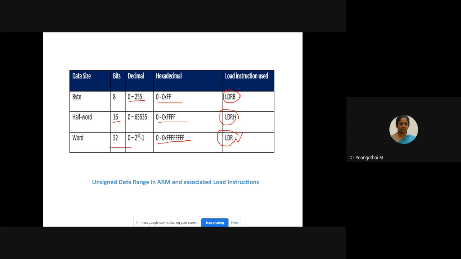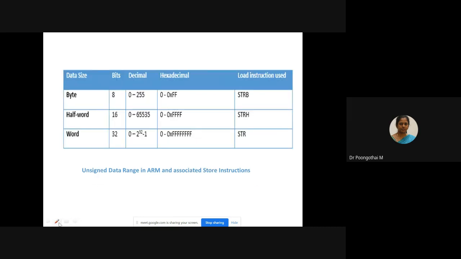LDR has the capability to process a 32-bit number, LDRH to handle 16-bit data, and LDRB 8-bit data. So 3 instructions: LDR, LDRH, LDRB. And next, STR. Similar to LDR, we have 3 instructions: STR, STRH, STRB. This is for 32-bit, 16-bit, and 8-bit.